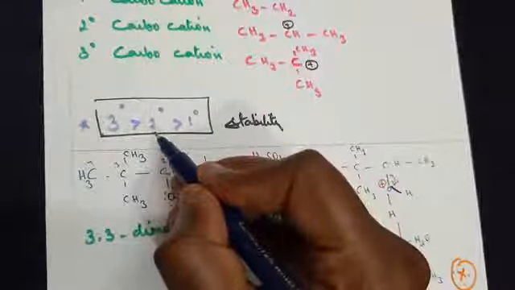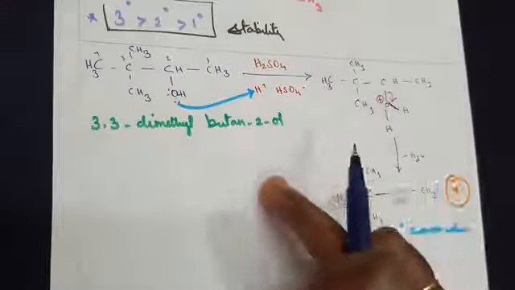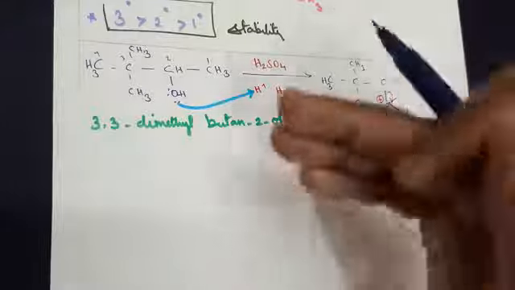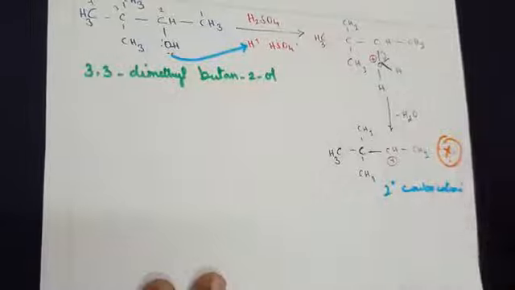When it is secondary, what did I tell you? One more higher step is possible. It will try to convert into a tertiary carbocation to attain stability. About this I will show you later. Right now let's proceed here. We need to provide a mixture of alkenes, okay?